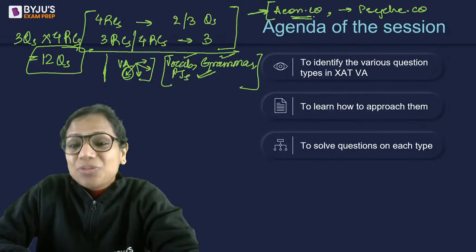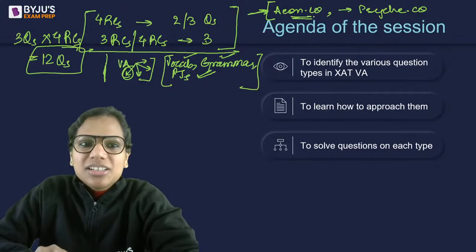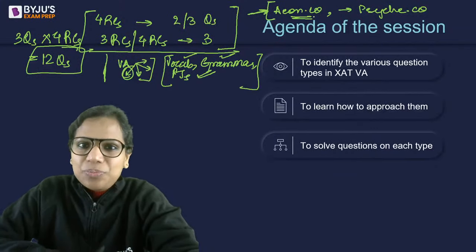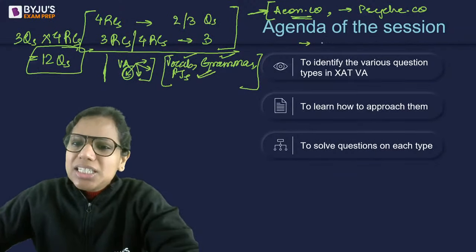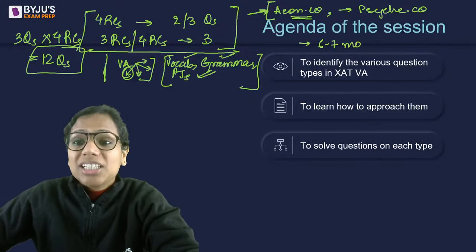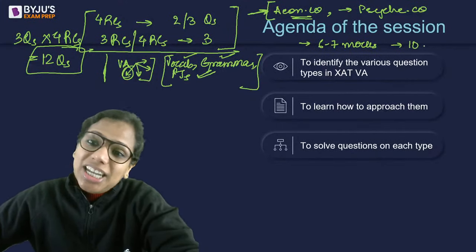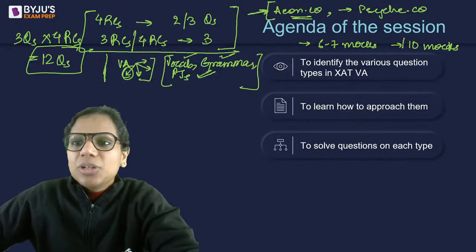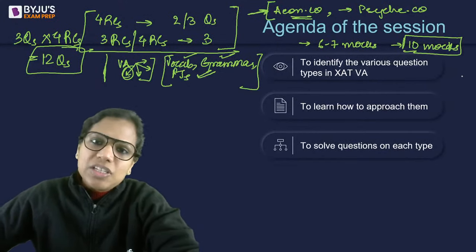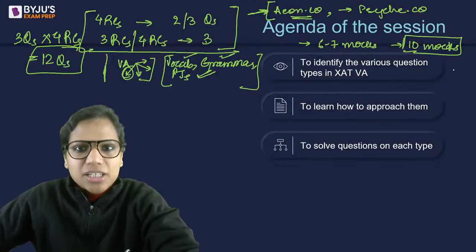For that, if you ask me, Dishano, because it's a relatively difficult exam, I would say that you need at least 6 to 7 mocks, and I'm saying at least here. If you can, take 10 mocks. Because see, ultimately, what are you practicing through? Previous year papers and mocks. That's all that you're practicing through, right?